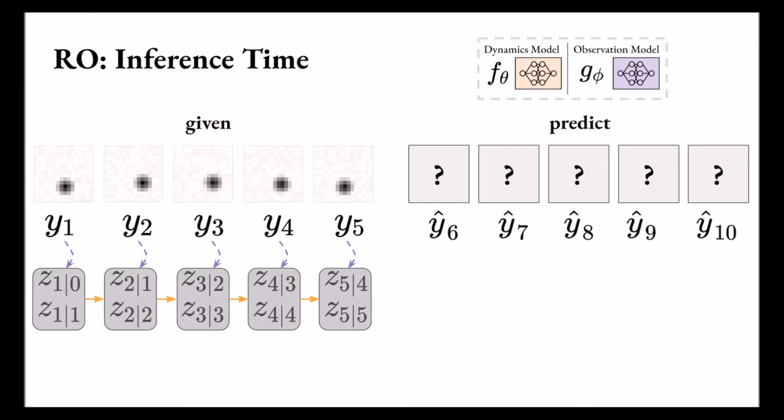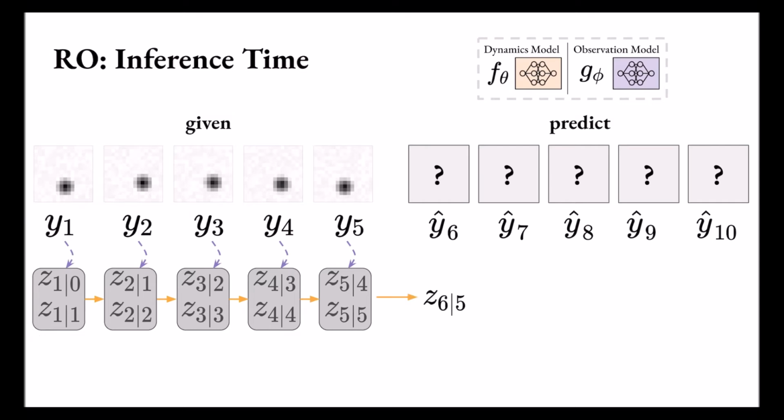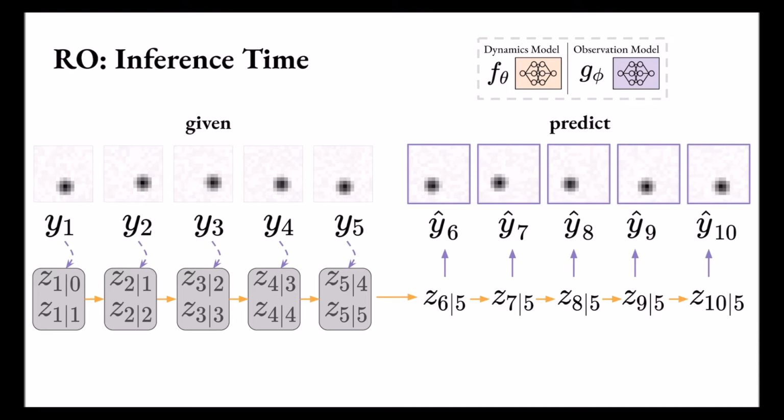Note that this filtering step can be done without the need of a separate inference model. This process of computing the latent state Z from Y is known as posterior inference. It is common to denote the posterior distribution with the letter Q, and we follow that convention here. To complete the prediction task, we first need the latent state at future time steps. This can be done by rolling forward the dynamics model, giving us Z of 6 given 5. We can now directly apply the observation model to produce a distribution Y hat at time step 6. This procedure is repeated to produce the rest of the predicted frames.